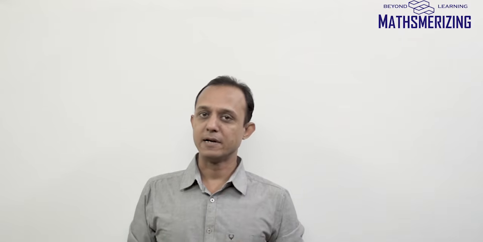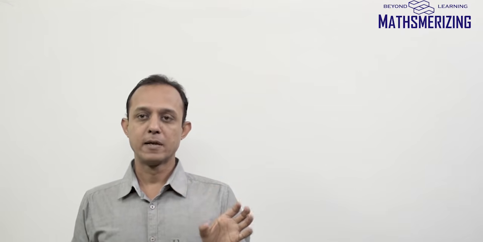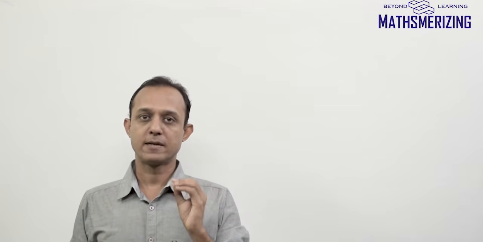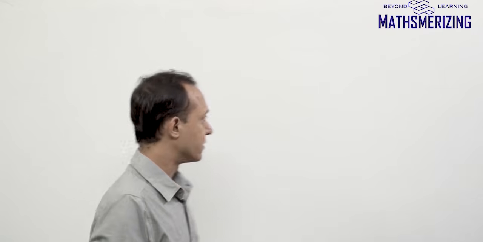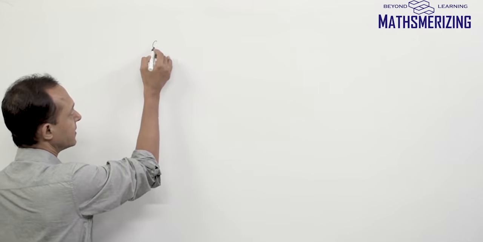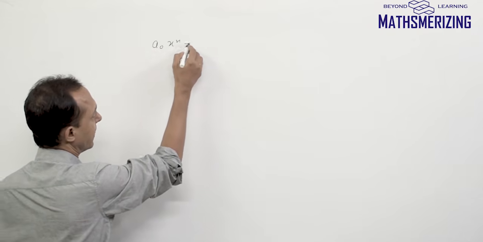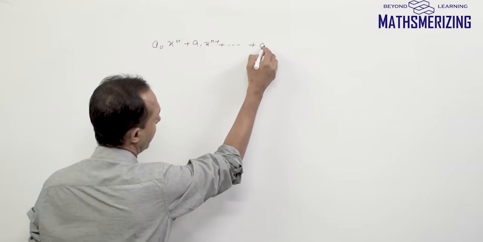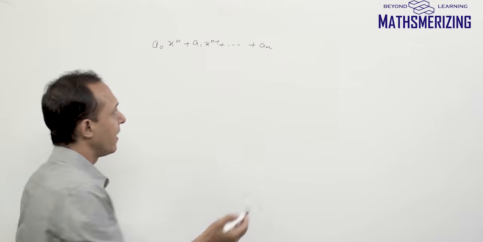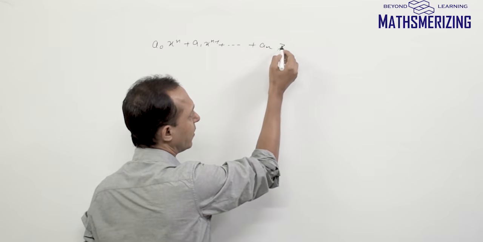In the second lecture, we'll discuss polynomial inequalities. Now the first question is, what is a polynomial inequality? As the name suggests, it's a polynomial. So I can write any polynomial as a0 x to the power n, a1 x to the power n minus 1, and then it goes up to an, with an inequality sign.